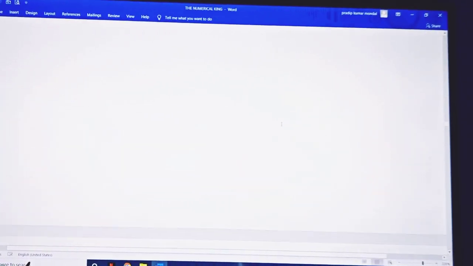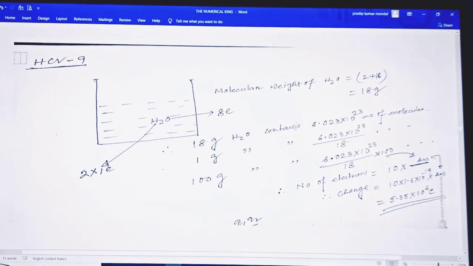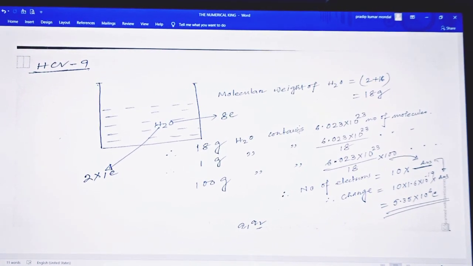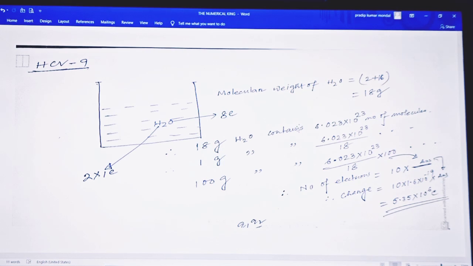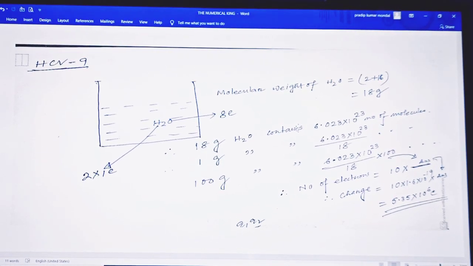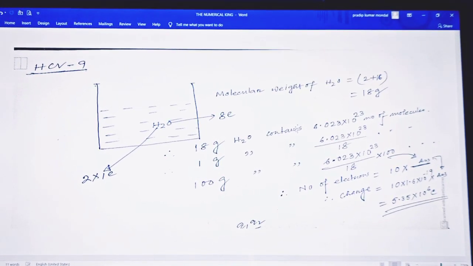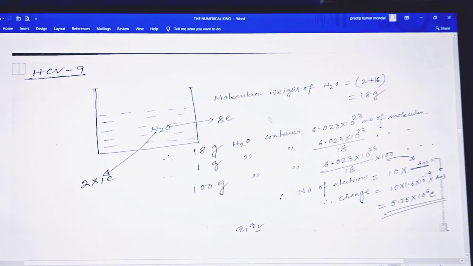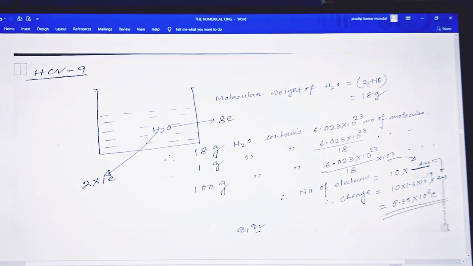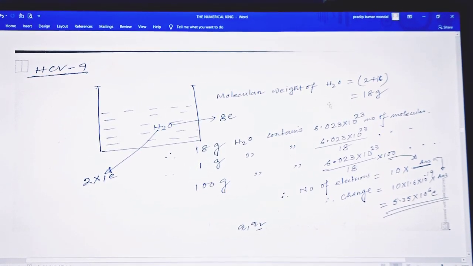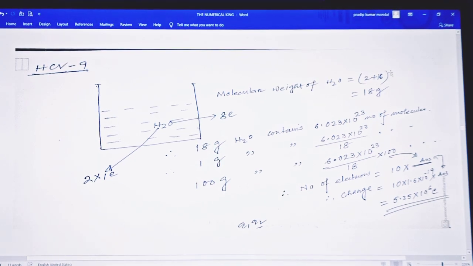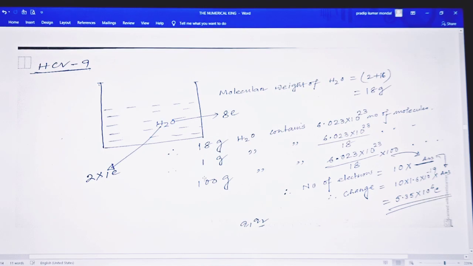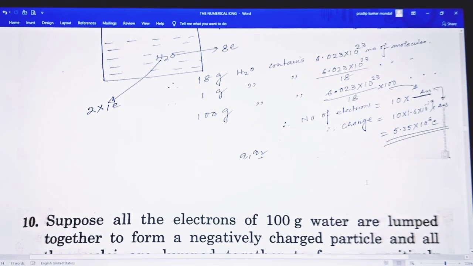So hopefully the concepts are a little clearer. Question number 9 is about mole concepts. You have to clear the concept that the molecular weight of every substance contains 6.023 into 10 to the 23, the Avogadro number of molecules. So for water, the mass numbers of hydrogen are 1 each and of oxygen 16, so 2 plus 16 is 18 gram, or 18 gram H2O contains this many molecules. This is the unitary method, so clear.